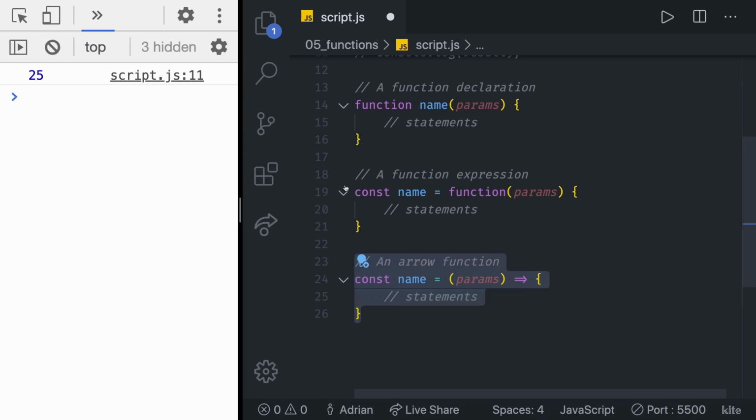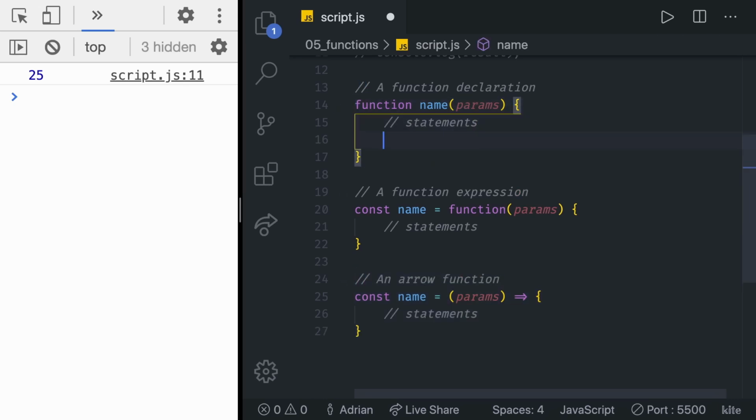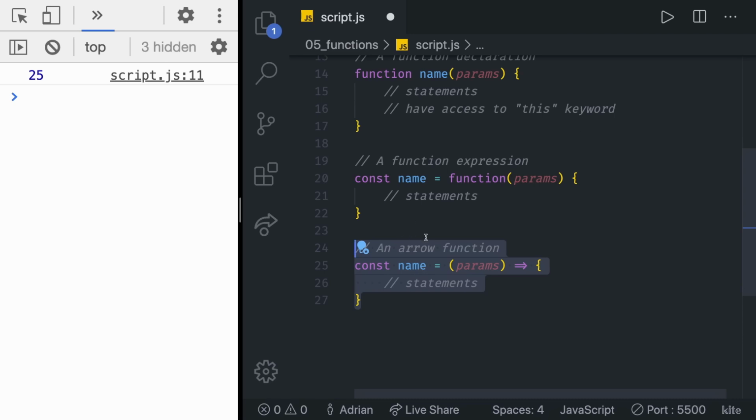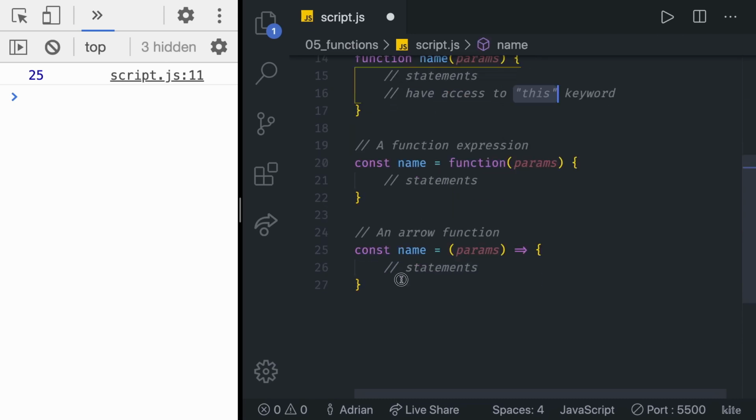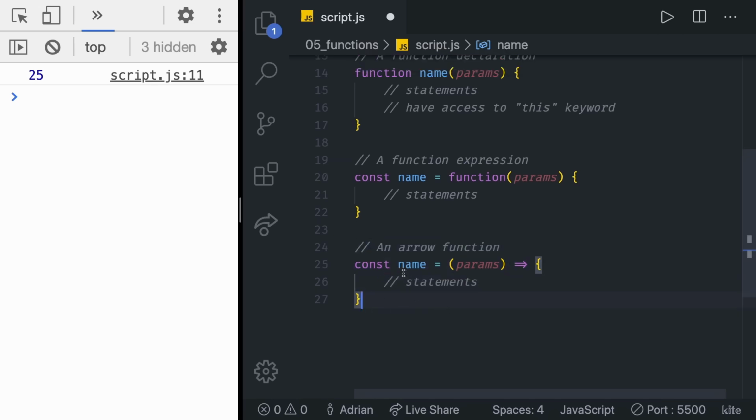There's only one advantage of using a function declaration, and that is that they have access to the this keyword. So when you want to use the this keyword, again, more in that much later in the course, then you need to use a function declaration. In all other cases, basically 99.9% of the cases where you don't use the this keyword, feel free to use a JavaScript arrow function. It is the most concise and modern way to create a function.